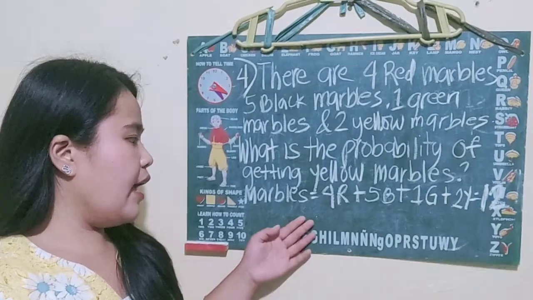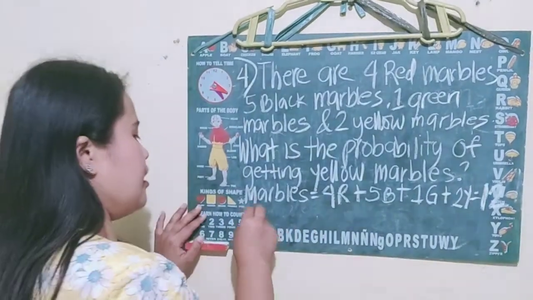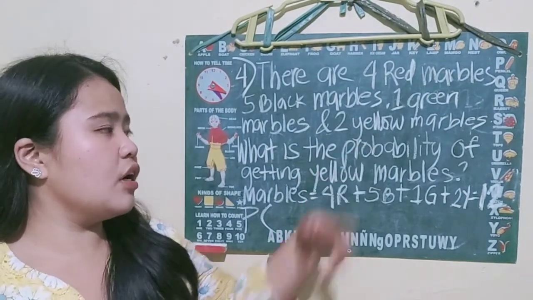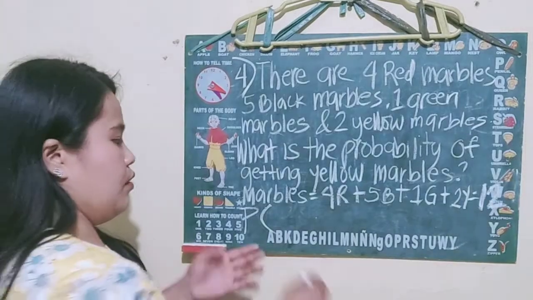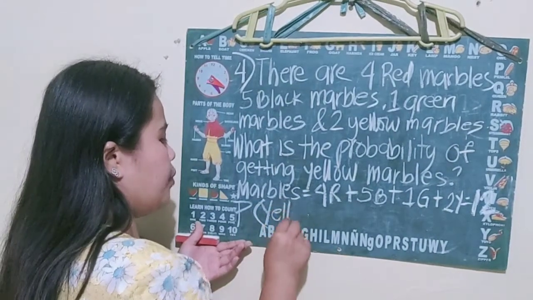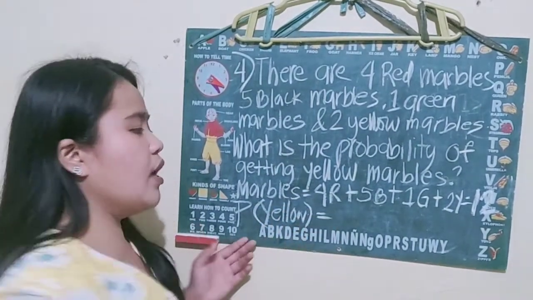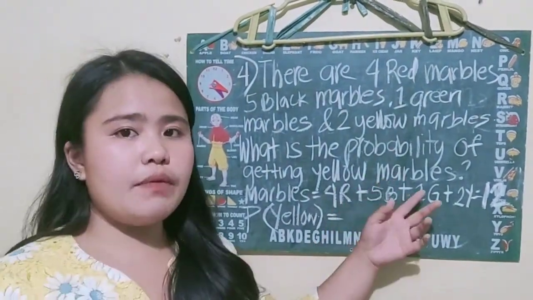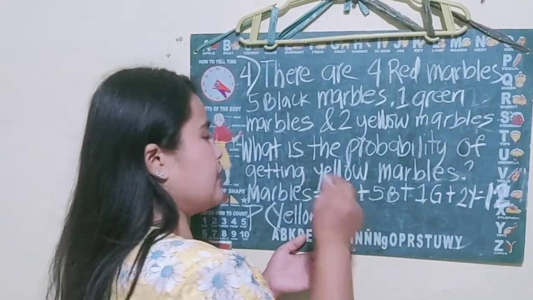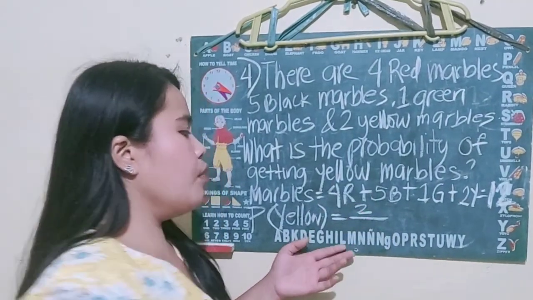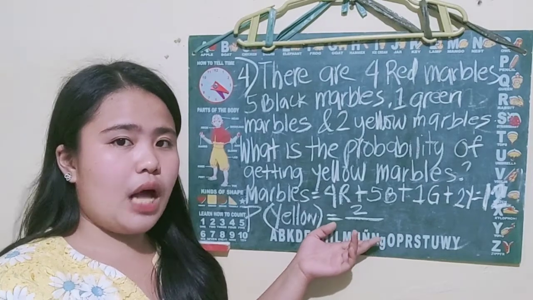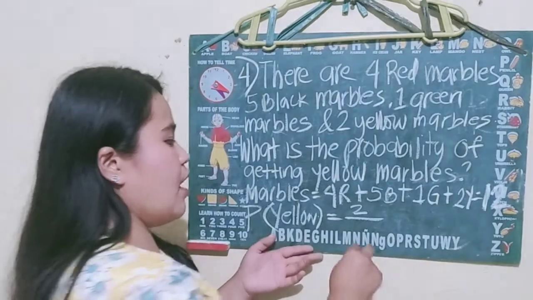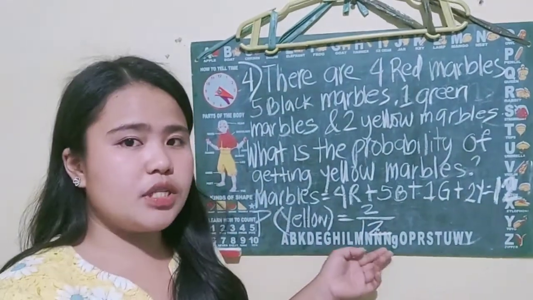So again, our formula is the probability of the event, and we are looking for the yellow marbles. Or probability of yellow marbles equals the number of favorable outcomes. We have 2 yellow marbles here in our example, 2 over the number of possible outcomes, which is 12, because there are a total of 12 marbles here.